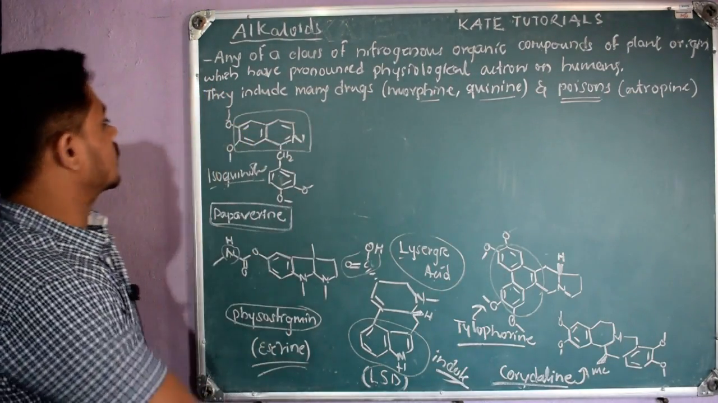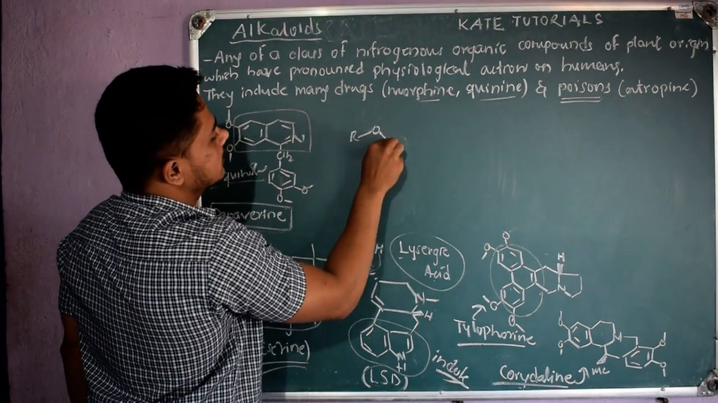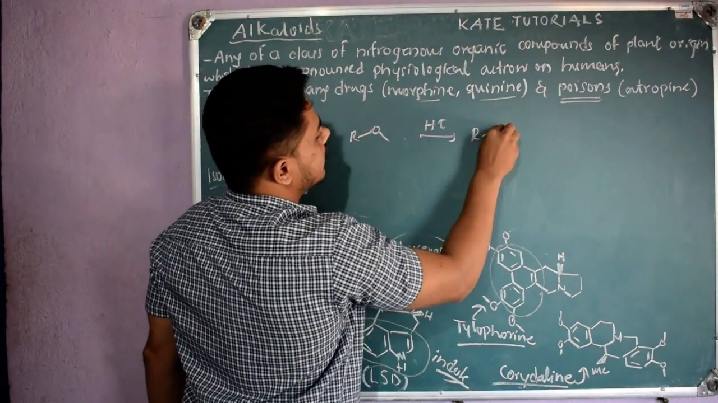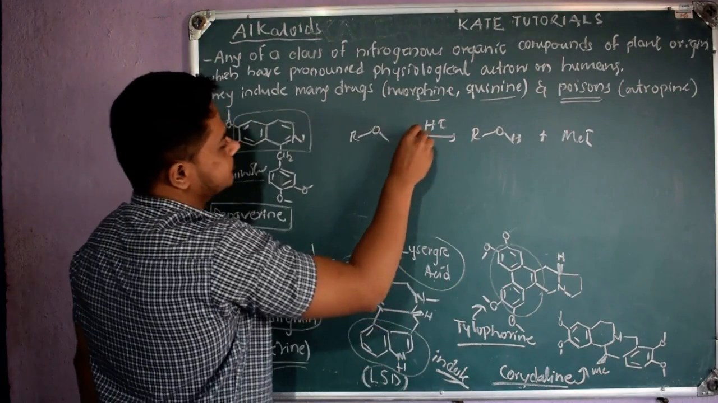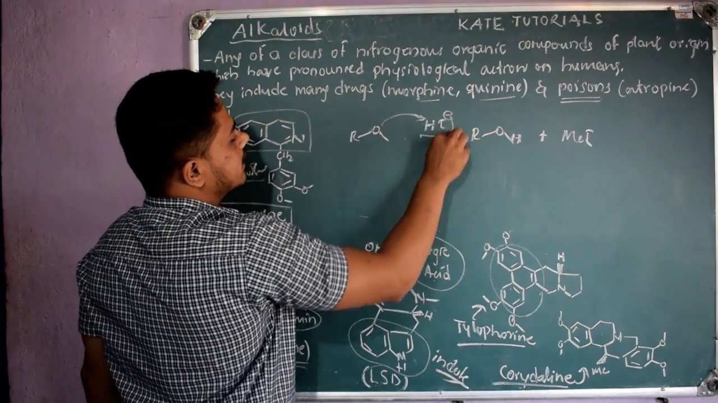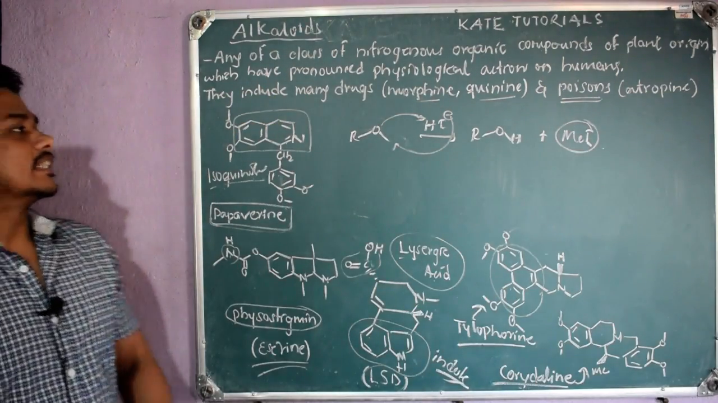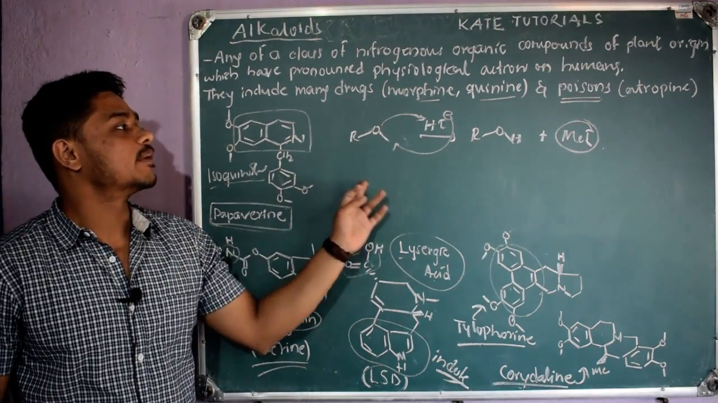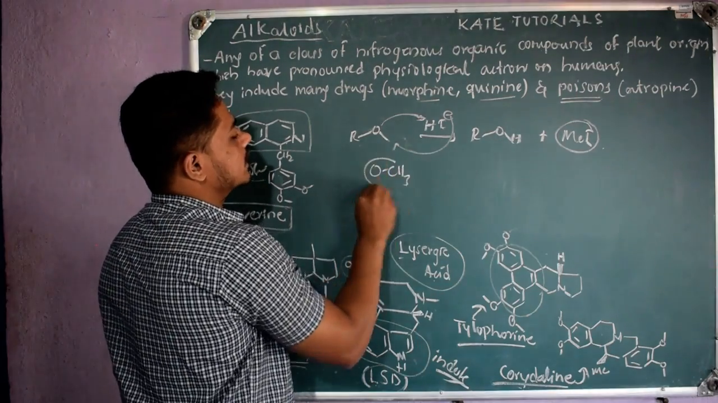Whenever we have an OCH3 group, let me take this RO methyl. If I treat it with HI, I will get ROH plus methyl iodide. It is a simple reaction. The H will attack here by taking its lone pair, so it gets a positive charge. The I minus will take this methyl, so it forms CH3I, methyl iodide. We can estimate the methyl iodide, based on which we can tell how many OCH3 groups this alkaloid contains.